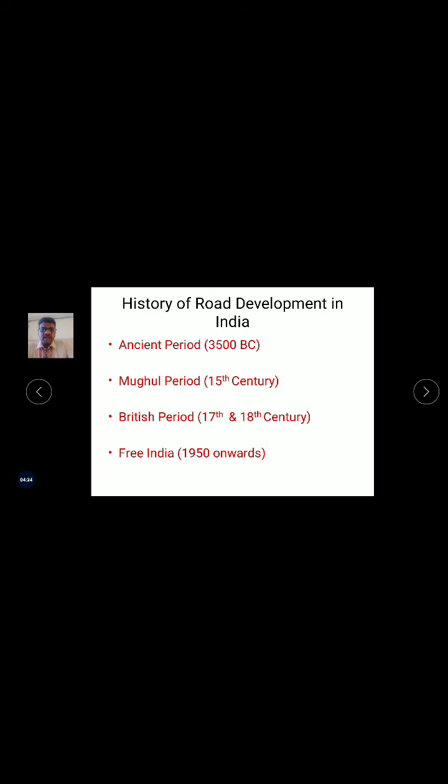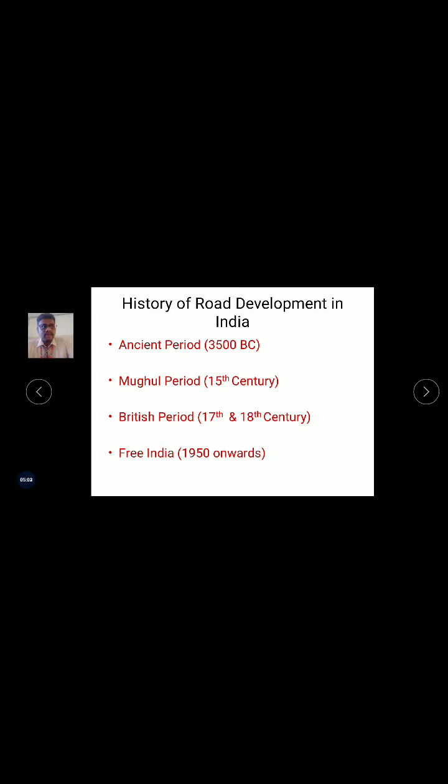Some of the history of roads we are seeing in that PPT: first is the ancient road, second is the Mughal period, then the British period, and free India roads. This is the ancient period road. These roads were modified for the traveling of bullock carts. At that period there were no vehicles, cars, or automobile industries, so this road was meant only for carts.